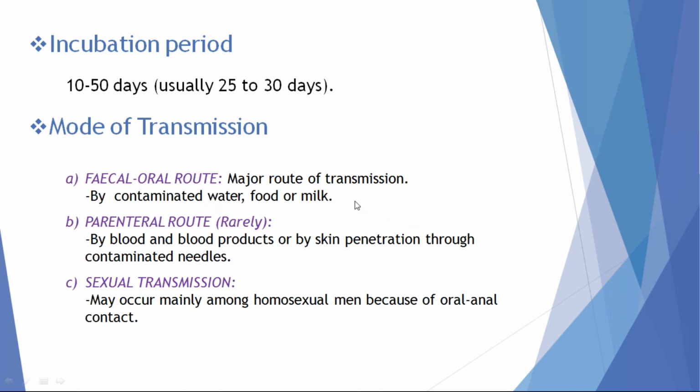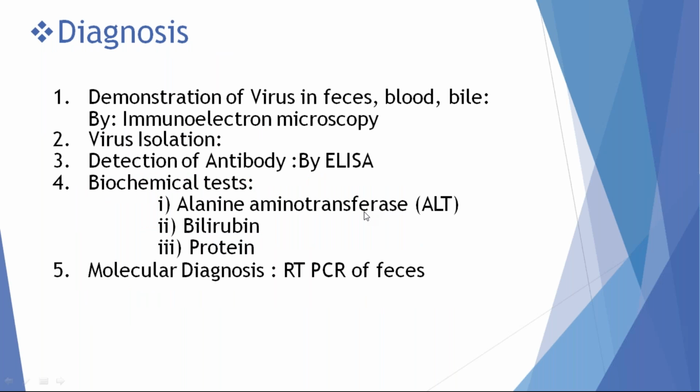The parenteral route of transmission is very rare, because blood and blood products are safe, because persistence of IgG antibodies clears the virus from circulation. That's why the parenteral route of transmission is very rare. And the recent discovery of fourth generation ELISA eliminates most of the blood products contaminated with hepatitis A virus. That's why nowadays hepatitis A virus infection through blood transfusion is rarely possible.